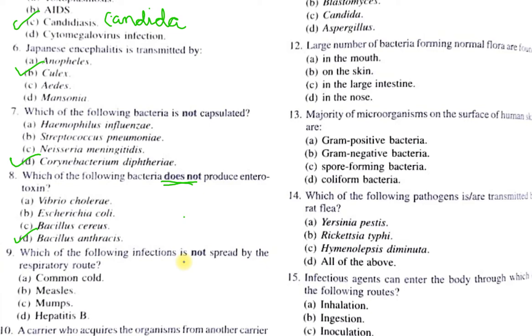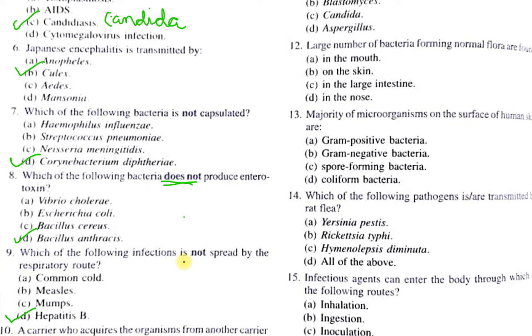The correct one is D, hepatitis B. The common cold, measles and mumps are all viral diseases. Hepatitis B is also a viral disease, but options A, B, C are transmitted via droplet transmission, so they spread by the respiratory route.